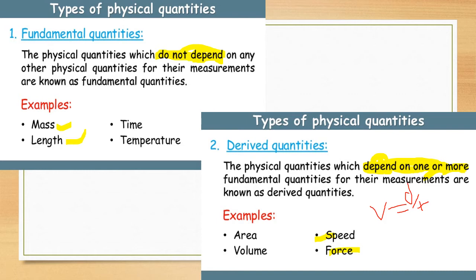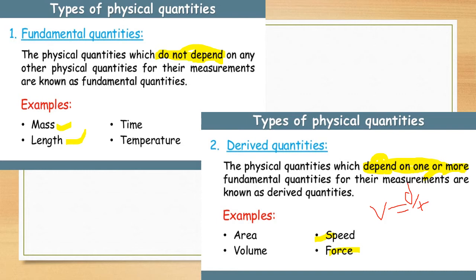Examples are mass, time and length. And a derived quantity is a physical quantity which depends on one or more physical quantities for its measurement.